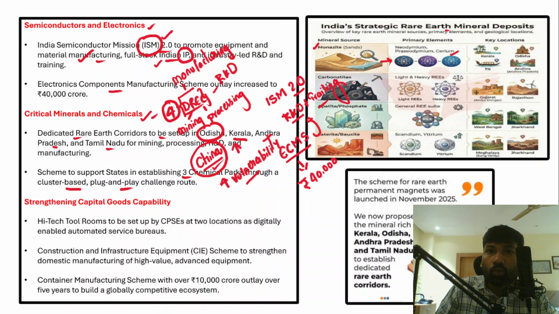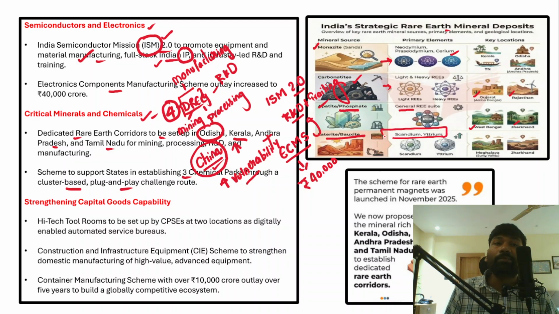And then carbonatites. Carbonatites can be used to manufacture light and heavy rare earth elements. The carbonatites are found in Gujarat and also in Rajasthan. And then we need to talk about the phosphate mineral. The phosphate mineral is a general rare earth element source, and this is found in West Bengal, Jharkhand, and then laterite and bauxite. So this is also found in West Bengal and Jharkhand. Laterite and bauxite, which can be used to manufacture scandium and yttrium, are found in Meghalaya and Jharkhand.